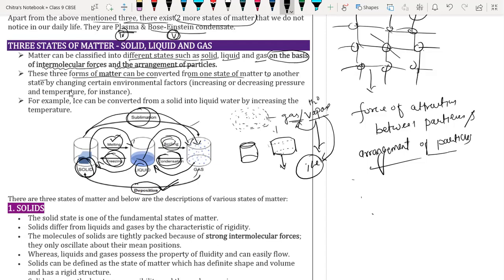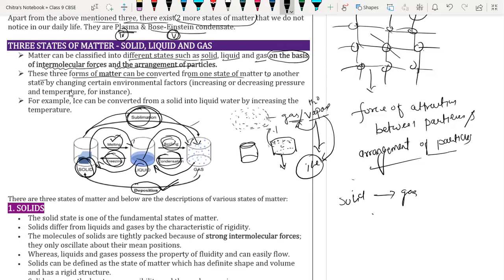All the matter of the naphthalene ball has converted into gaseous form. So again, conversion from solid to gas takes place, and this process is called sublimation.